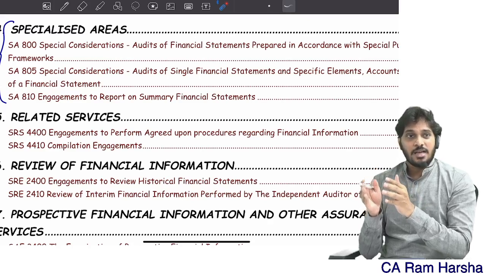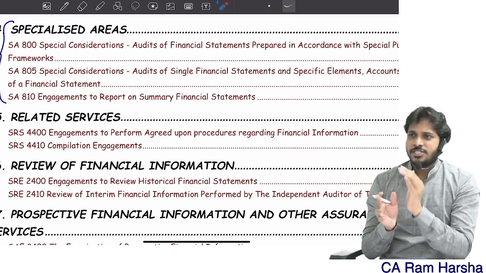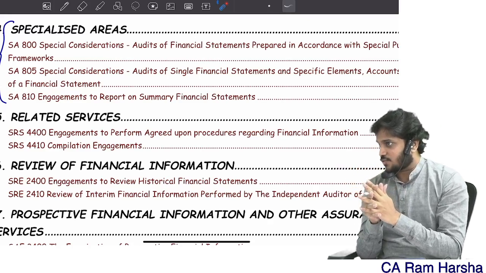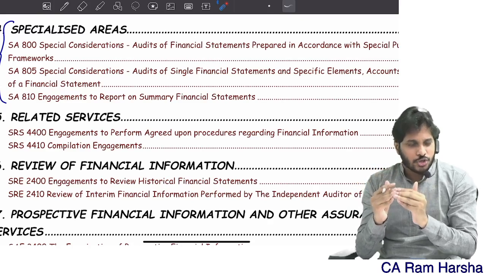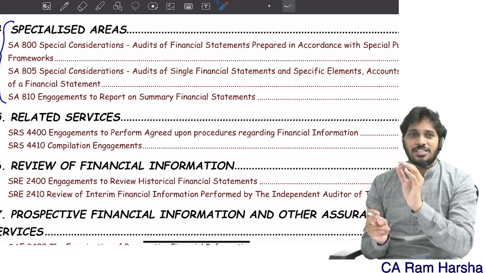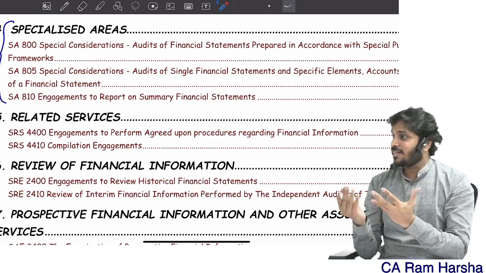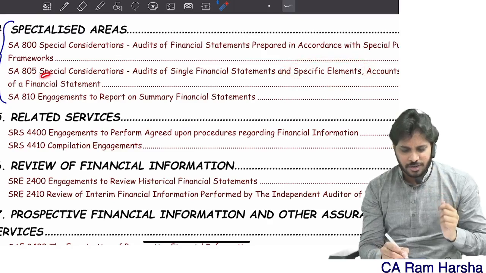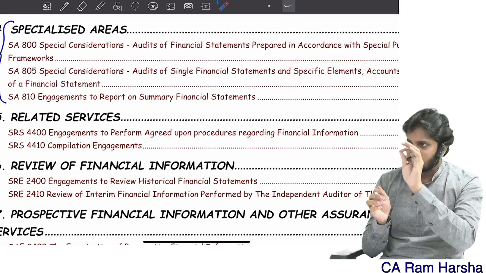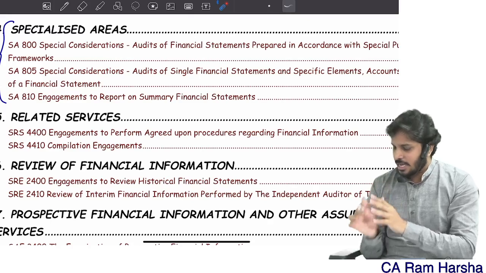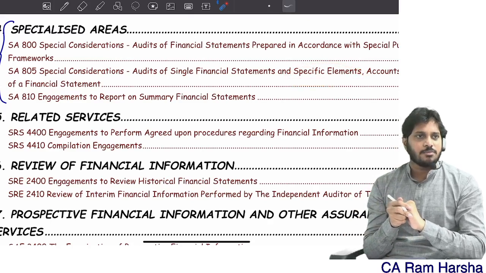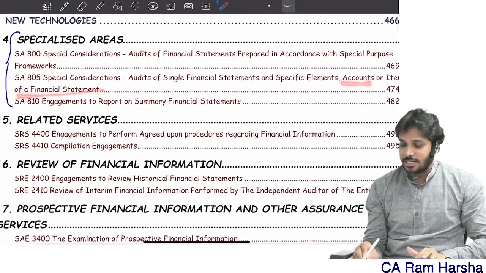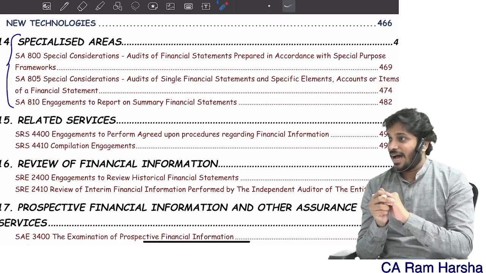Suppose an entity approached you just to audit the cash flow statement, or to audit a specific element called stock. For example, banks will do stock audit, right? Stock audit comes under specific element audit. 805 is applicable there. Stock audit in the case of banks, 805, this is a specific element, because I'm doing an audit of a specific element, or a specific account or item of the financials.